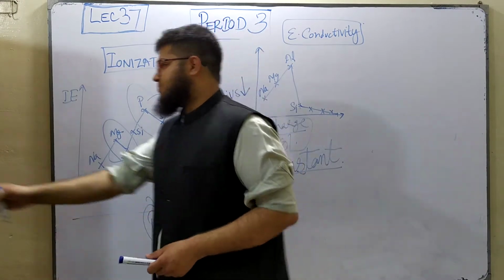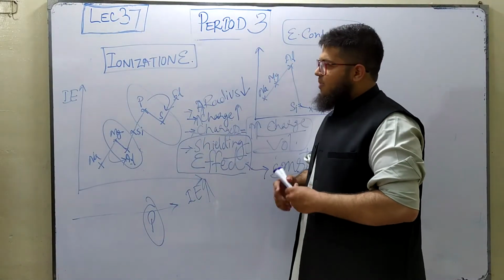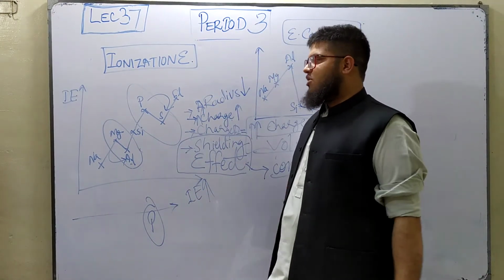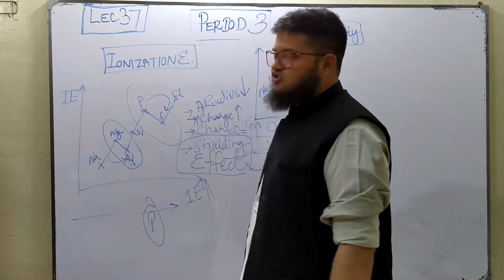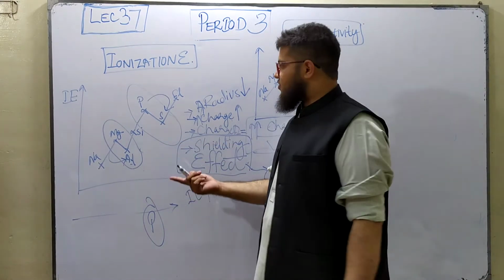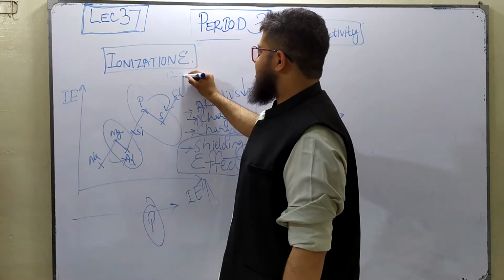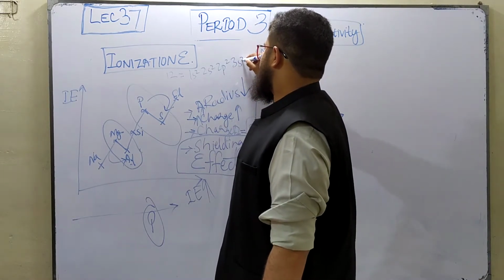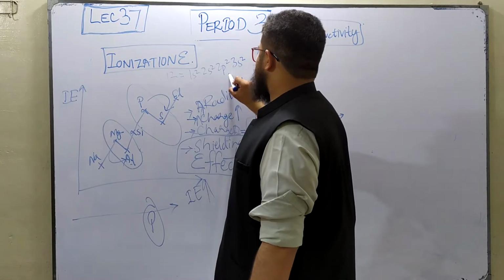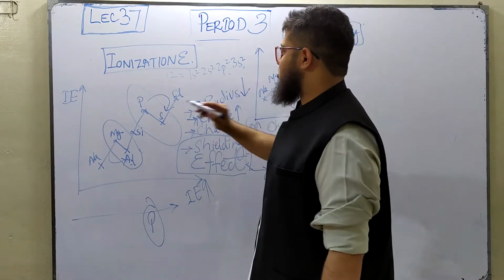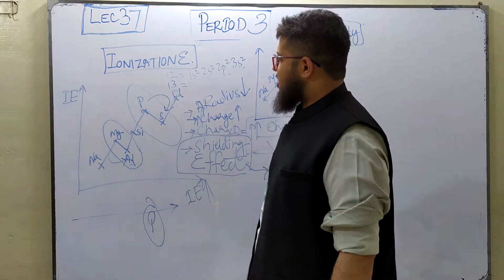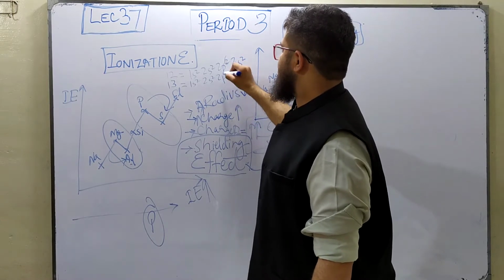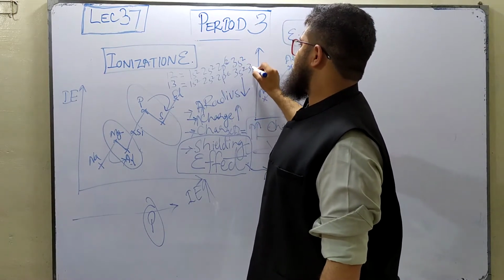Now let's explain the why to the exception. Okay, now basically from magnesium to aluminum, why is aluminum having a lesser ionization energy as compared to magnesium? First of all, for this you'll actually just need to look at the electronic configurations, okay? Magnesium, proton number 12: 1s2, 2s2, 2p6, 3s2. Okay, this is magnesium's electronic configuration, whereas for aluminum it's entirely the same, 1s2, 2s2, 2p6, 3s2, but there is a 3p1 as well, okay?